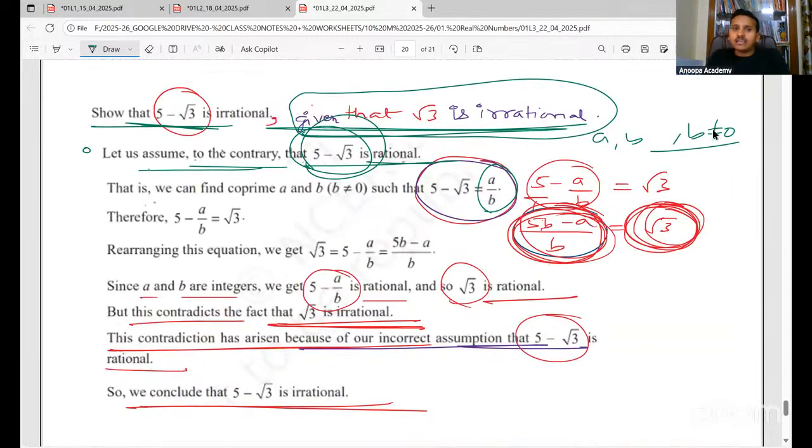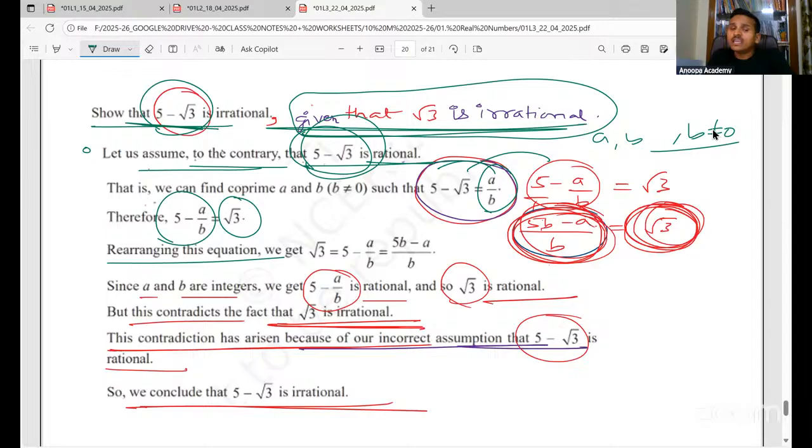Next, whenever we get plus, minus and all, we do some rearrangement. Here we don't do that squaring thing. Please remember, we do some rearrangement. How will we rearrange? We will rearrange in such a way that the root of whatever is given will be on one side and everything else will be on the other side. So root 3 is on the right side and everything else on the left side. We simplify.